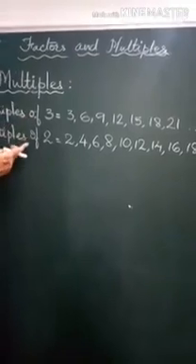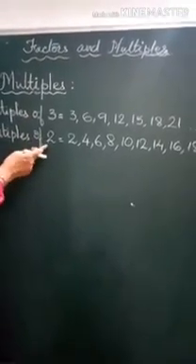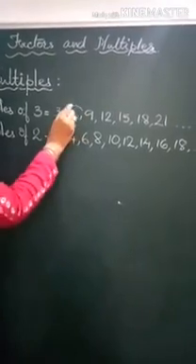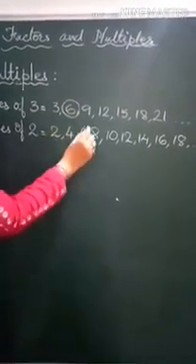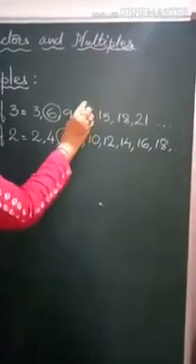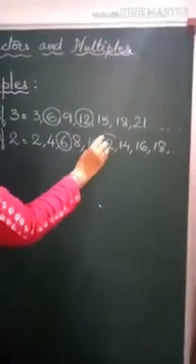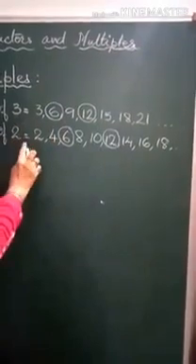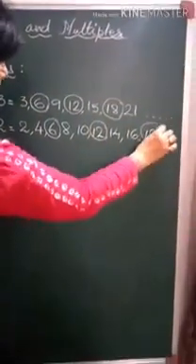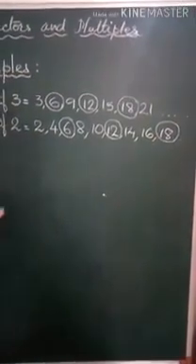Now here we have the list of multiples of 3 and 2. But some numbers are there here as well as here. See which are the numbers. 6 is here, 6 is the multiple of 2 also. Then you have 12. 12 is the multiple of both these numbers, 3 and 2. Then we have one more number, that is 18. And we'll find many more numbers.